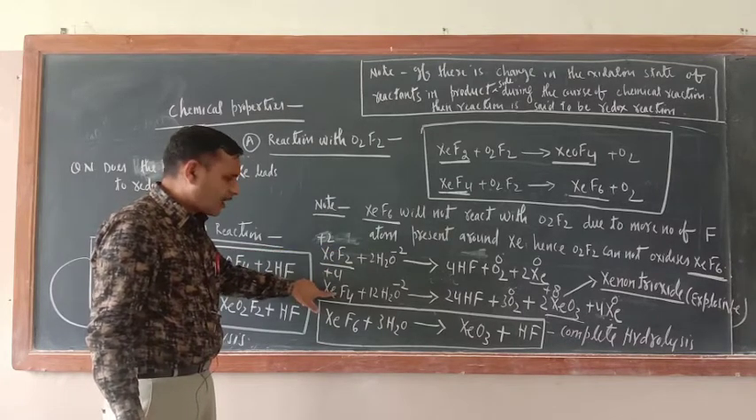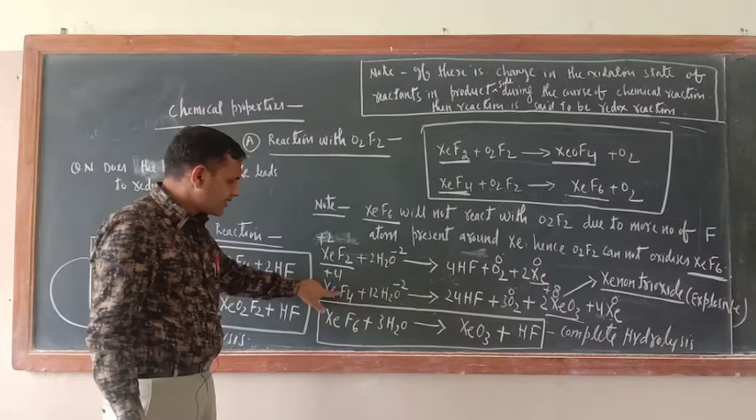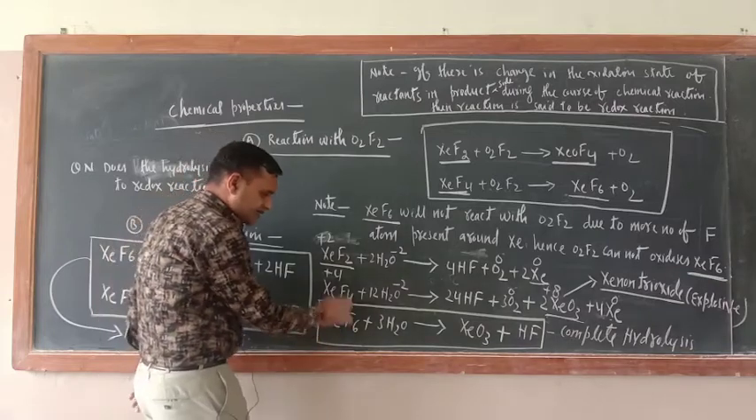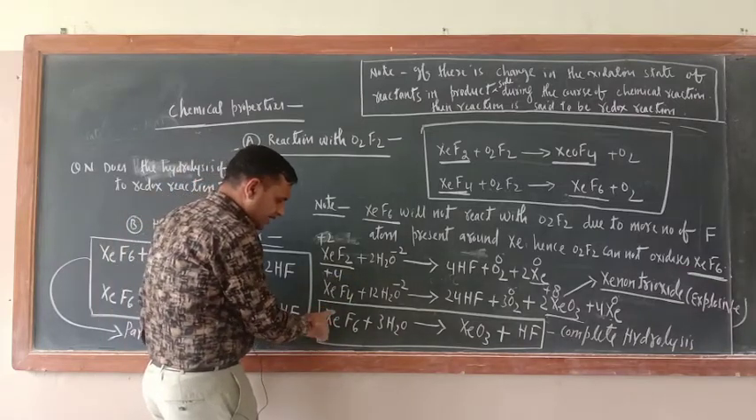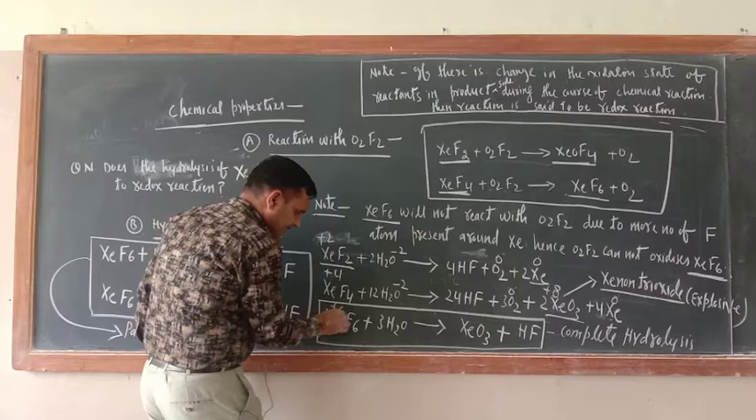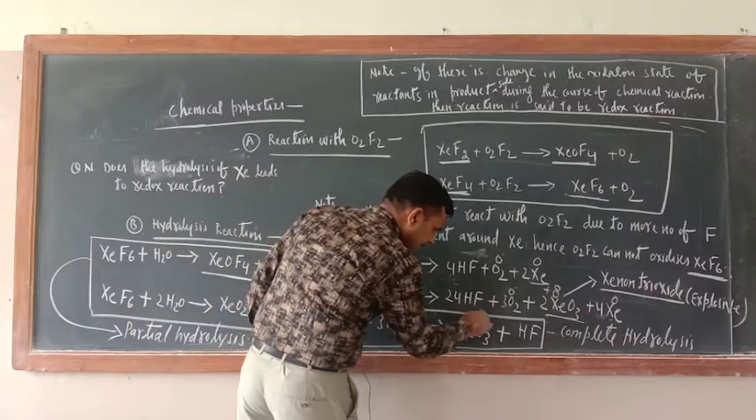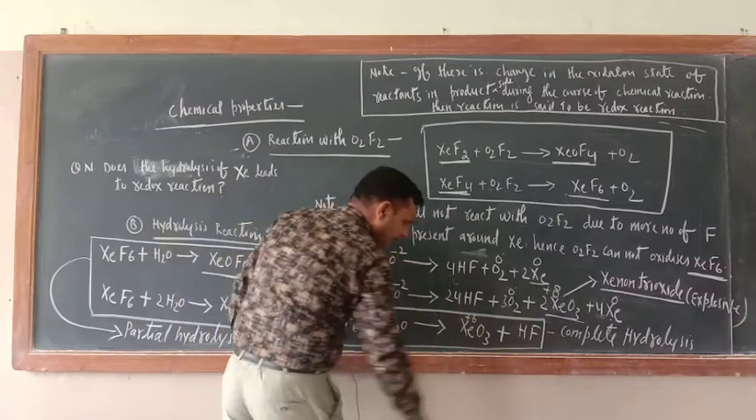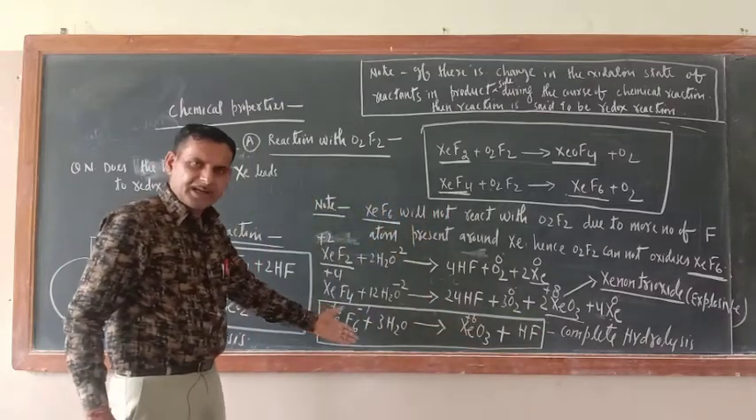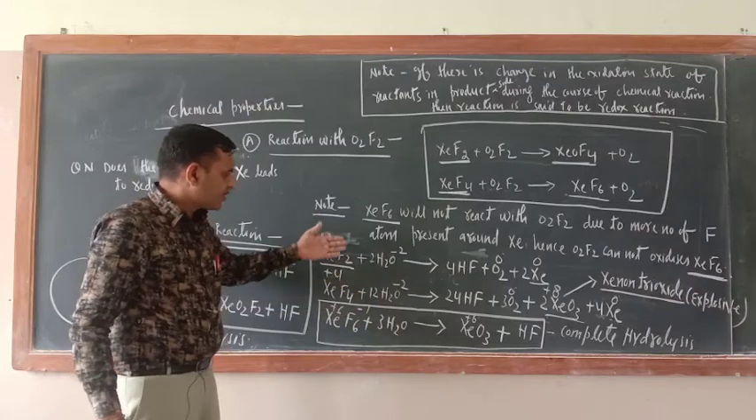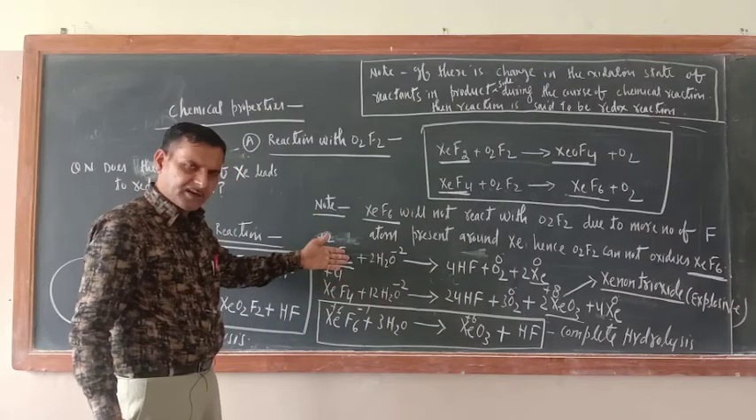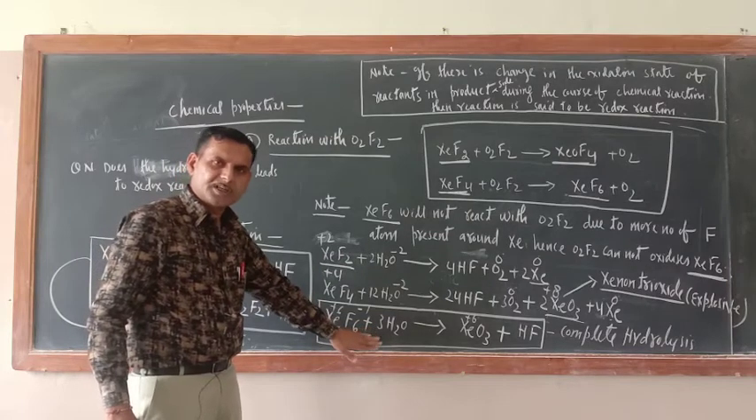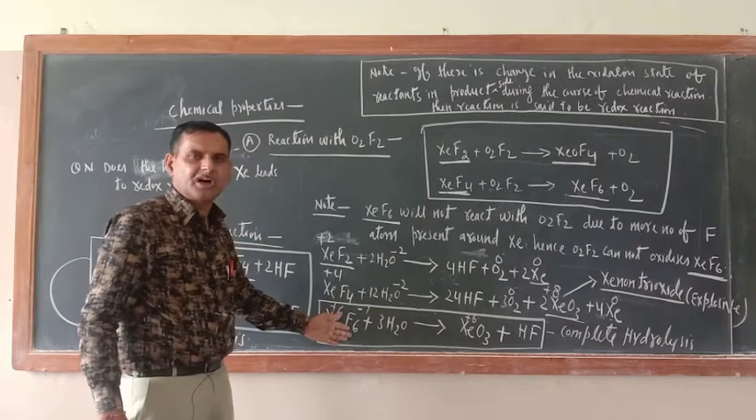Here also the oxidizing power of XeF4 is decreased, and now here it is weakest. Why is it weakest? Just try to understand. Xenon is +6 here, and here also xenon is +6 only. Fluorine is -1 here, and here also fluorine is -1. So this is not an example of a redox reaction. These two can be considered redox reactions, the first one and the second one, but this is not a redox reaction example, because there is no change in the oxidation state.